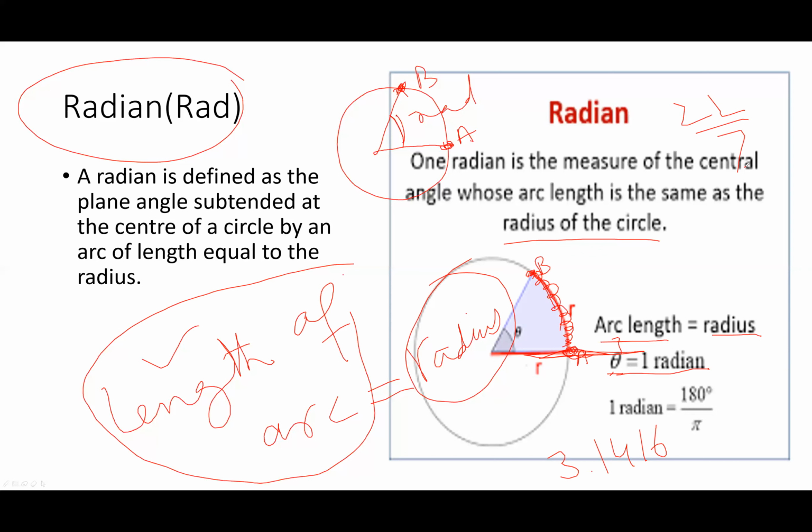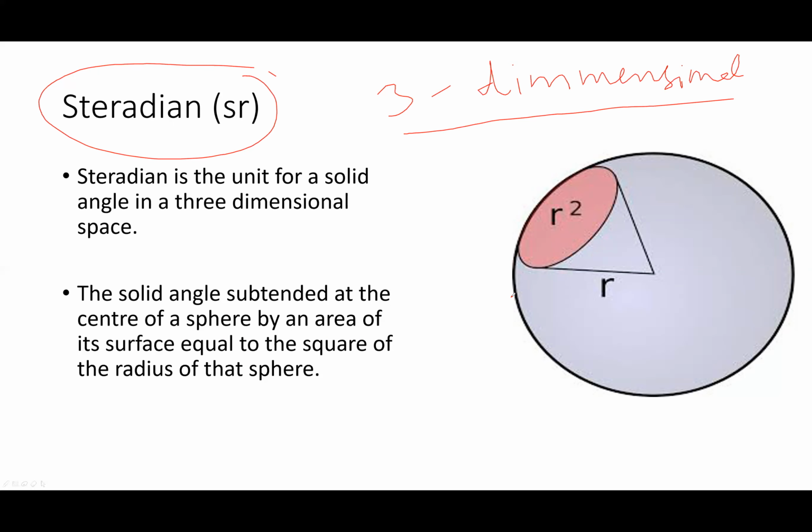Three-dimensional angle. When this area is equal to the square of the radius of the circle, then this angle subtended is called steradian, 1 steradian. So steradian is the unit for solid angle in three-dimensional space. The solid angle subtended at the center of a sphere by an area of its surface equal to the square of the radius of that sphere.